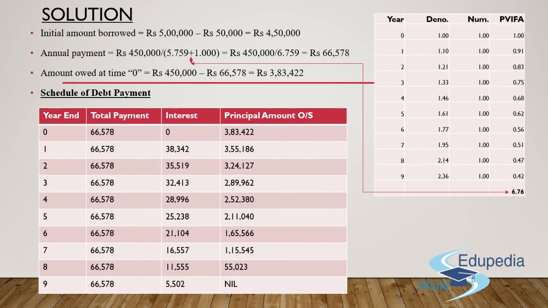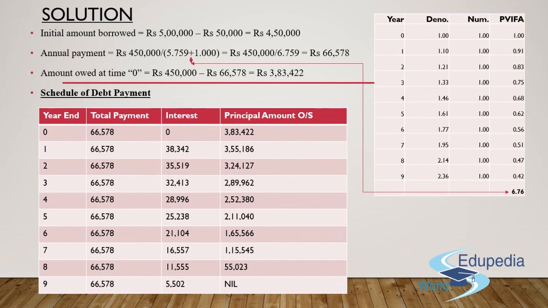So how do we get a figure of 6.759 with respect to the present value factor of all the annuities at 10% rate for 10 years? Here, this table will help you. I have made this table solely to make you understand how I came to a figure of 6.759. The columns are year, denominator, numerator, and the present value interest rate factor annuity. The year will start from 0, then 1, then 2, then 3, and so on till the ninth year. The denominator has to be different each year with respect to the multiplication of the element.